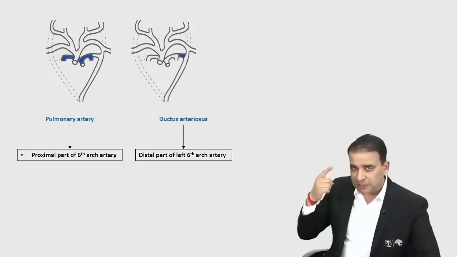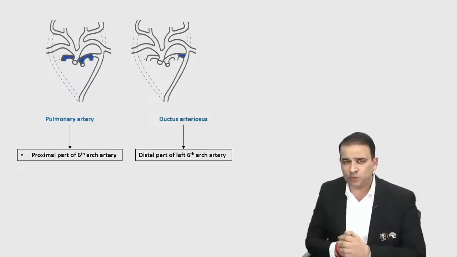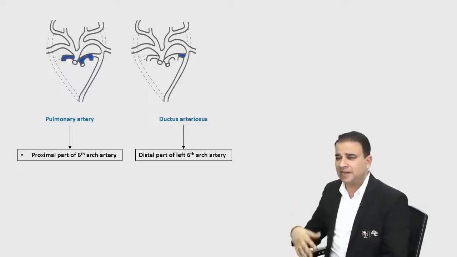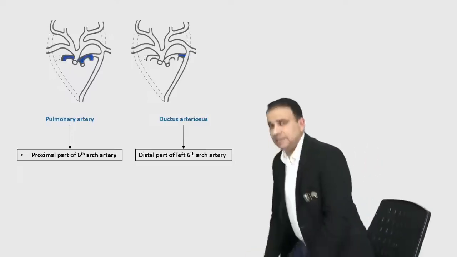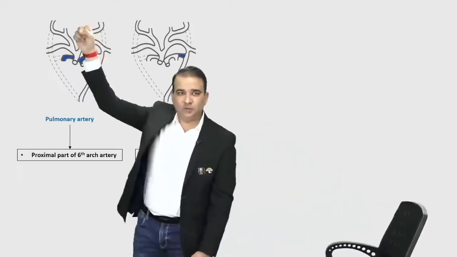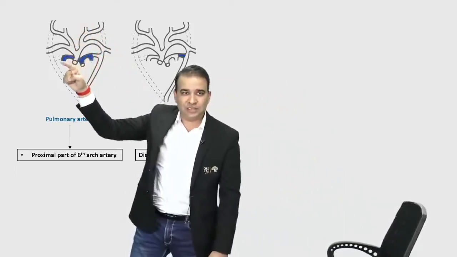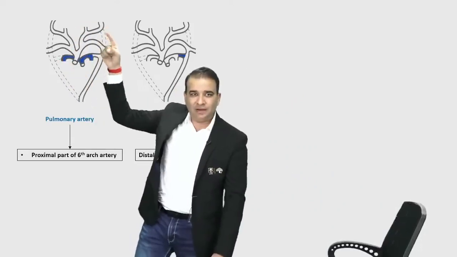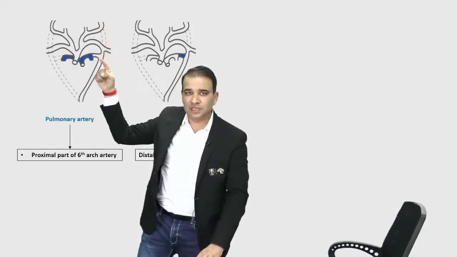Now see, this also tells me about the recurrent laryngeal nerve, guys. That also was one of the questions asked about the recurrent laryngeal nerve. Right side का छोटा होता है, left side का लंबा है. The reason is, see, if you look at the recurrent laryngeal nerve on this side, initially it was going below the distal part of the sixth arch artery, and the left recurrent laryngeal nerve is also going below the distal part of sixth arch artery.